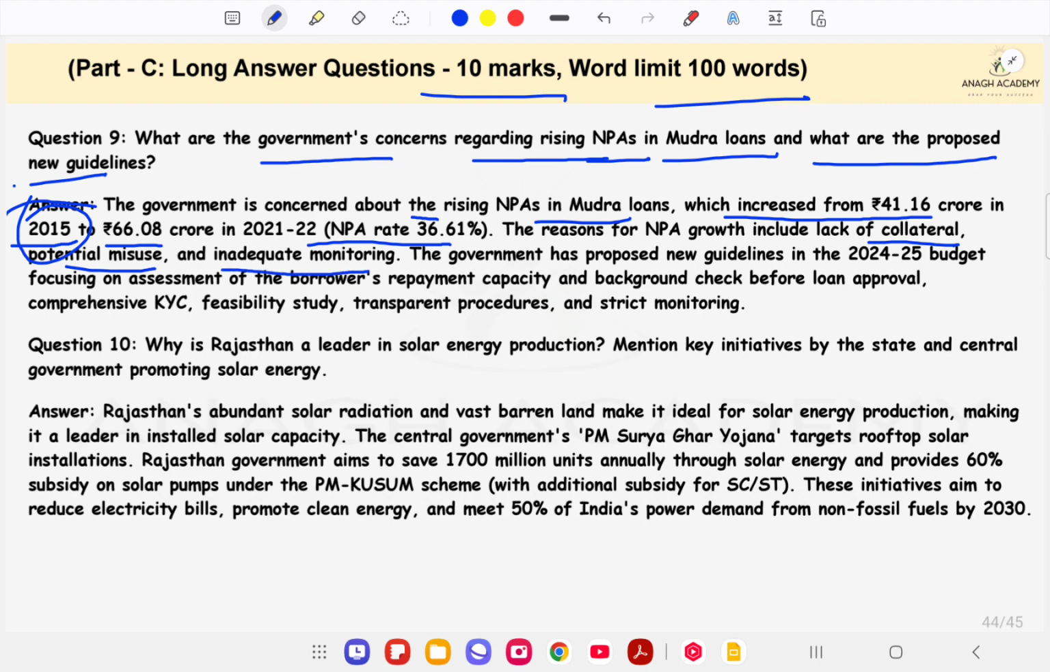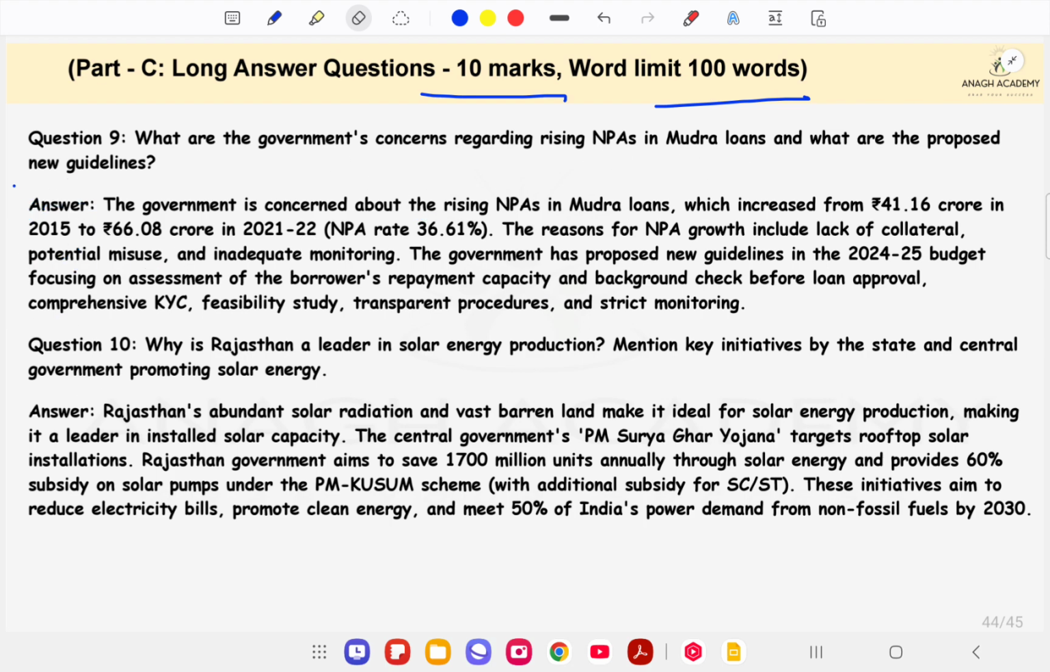The government has proposed new guidelines in the 2024-25 budget, focusing on assessment of the borrower's repayment capacity and a background check before loan approval, comprehensive KYC, feasibility study, transparent procedures and strict monitoring. So these are the suggestions which have been mentioned in the 24-25 budget of the central government.